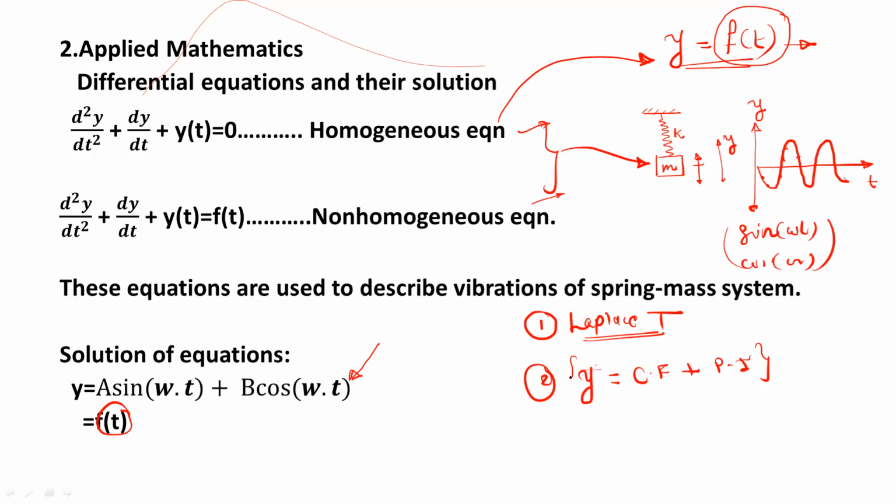You need to recall this concept. I am not going to teach how to calculate the complementary function and particular integral. Either by Laplace transform or by using y is equal to CF plus PI, we can get the solution for more complex differential equations. So this is the prerequisite from applied mathematics.